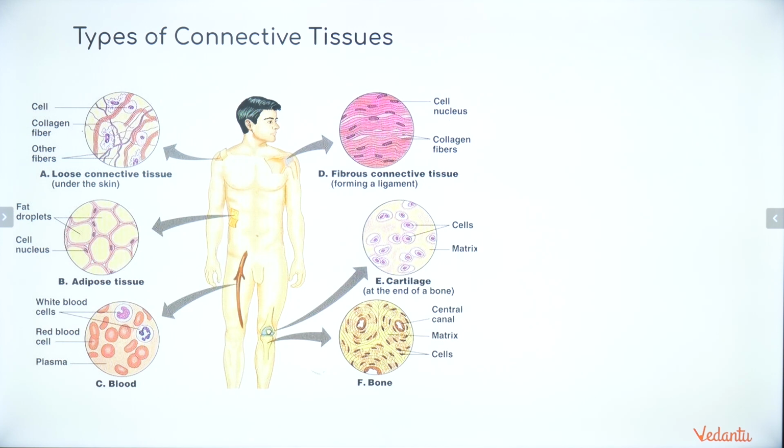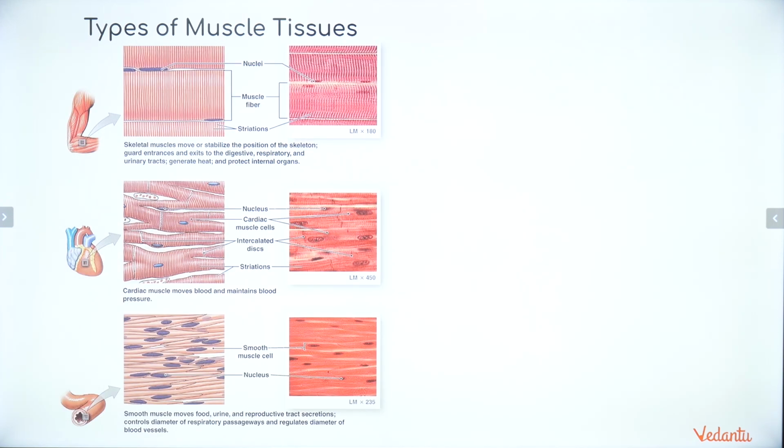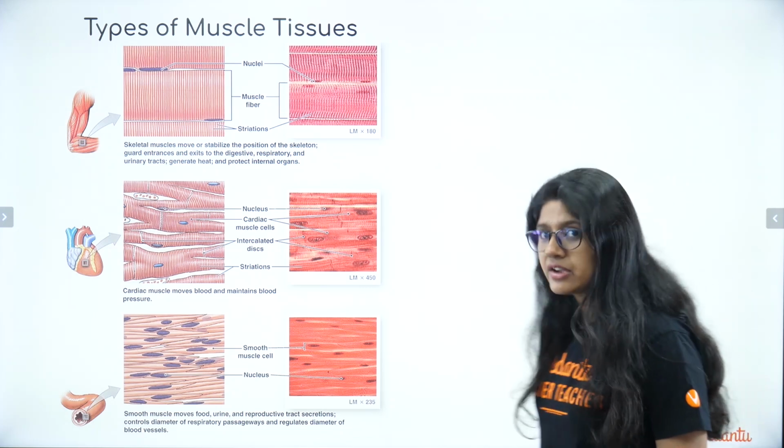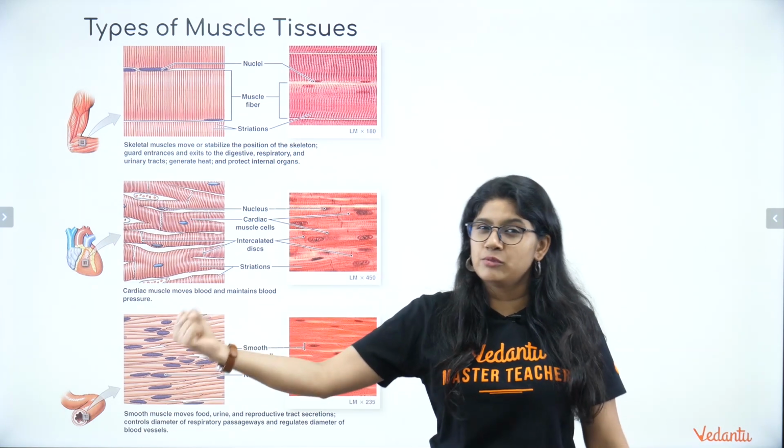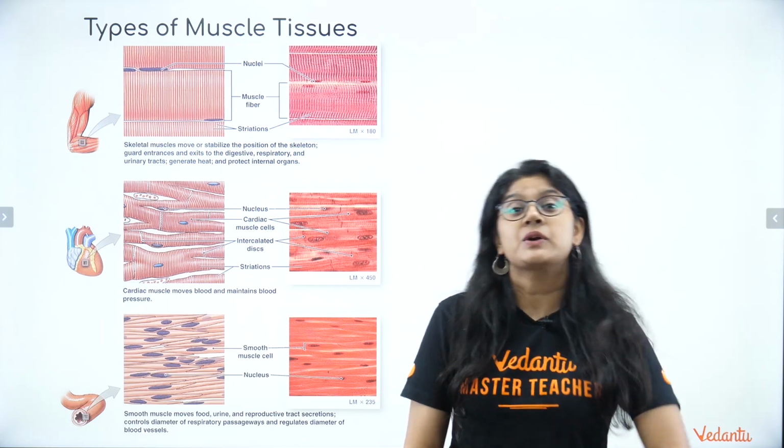Here we have, everyone, the types of muscle. So we have 3 different types of muscles, right? I can move my arm. I can move my arm, right? Why can I move it? Because I can control it.